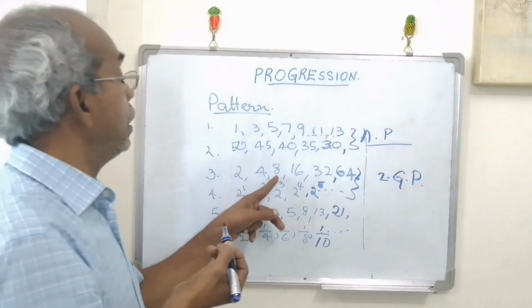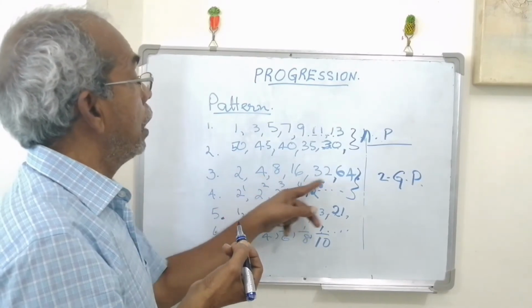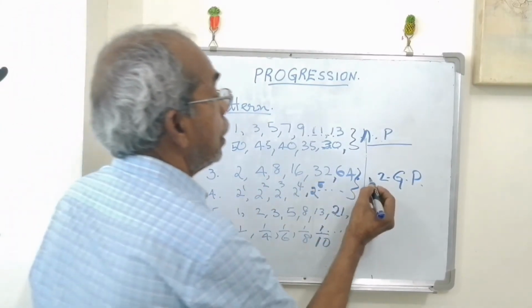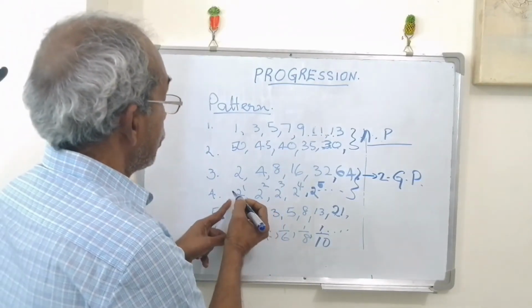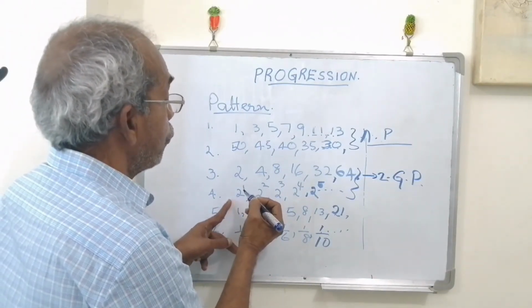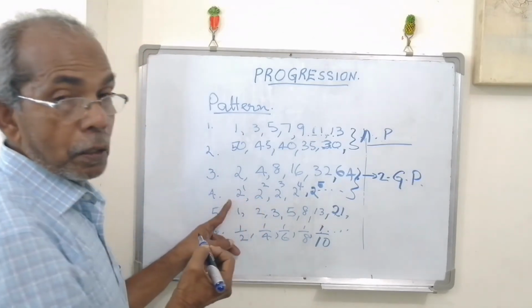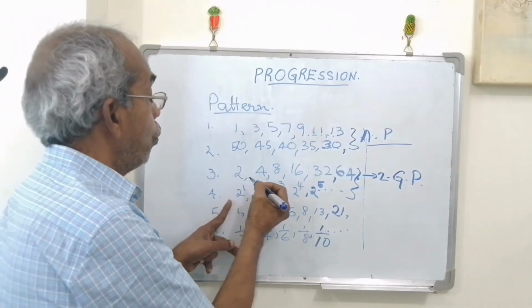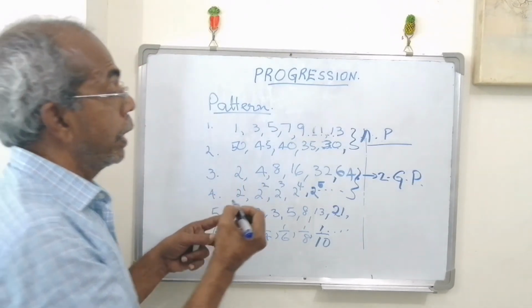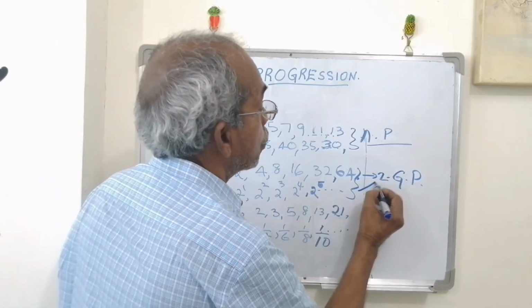8 by 4 equals 2, all the answers are 2. Again, you see 2 to the power of 2 by 2 to the power of 1 is equal to 2 to the power of 2 minus 1. Again the ratio is 2.